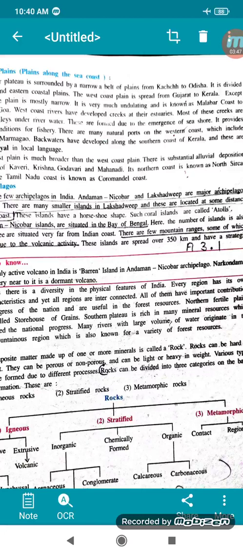Andaman Nicobar Islands are situated in the Bay of Bengal. And of course, Lakshadweep is in the Arabian Sea. Here the number of islands is also more and some are situated very far from the Indian coast. There are few mountain ranges, some of which are formed due to volcanic activity. These islands are spread over 350 kilometers and have strategic importance. Thus, there is diversity in the physical features of India.